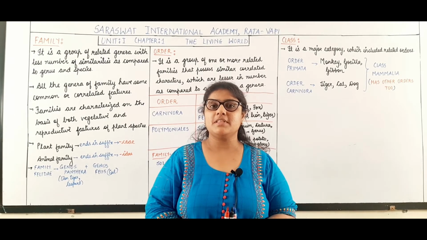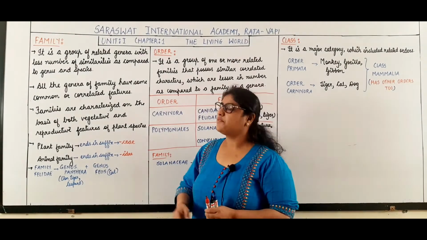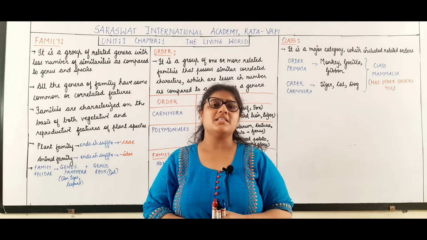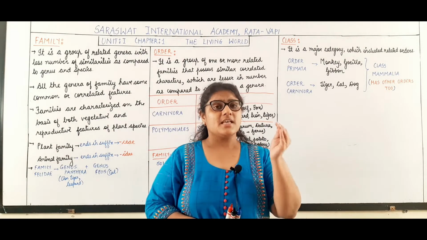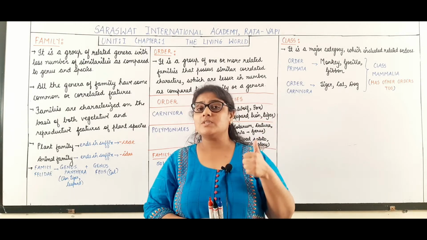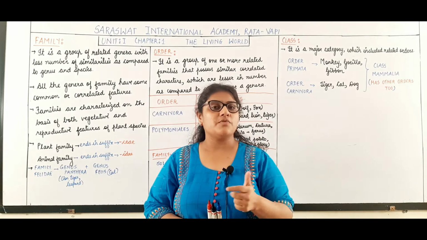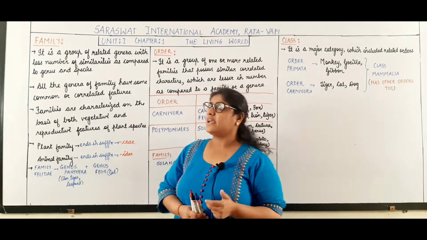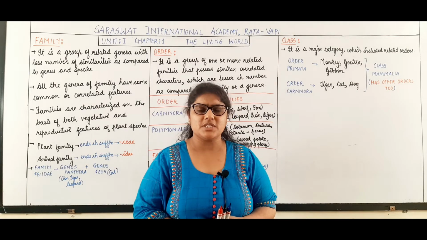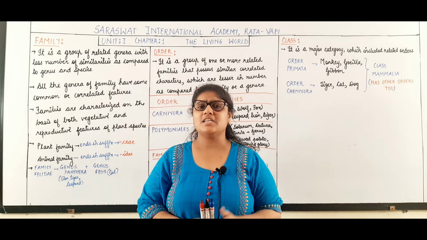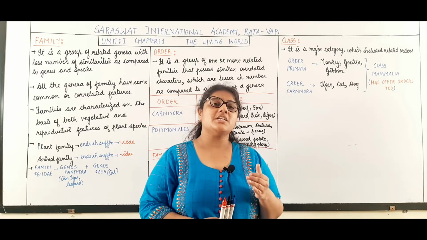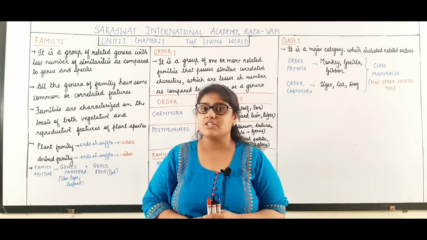Today we will begin with the next part of the chapter, the living world. So students, in the last lecture we discussed the various taxonomic categories. There are 7 major taxonomic categories, which include kingdom, division or phylum, then class, order, family, genus and species. Out of these, in the last lecture we studied 2 taxonomic categories: one is the species and another one is the genus.